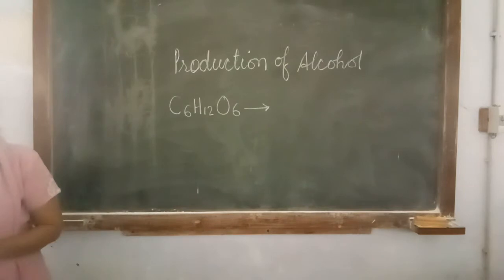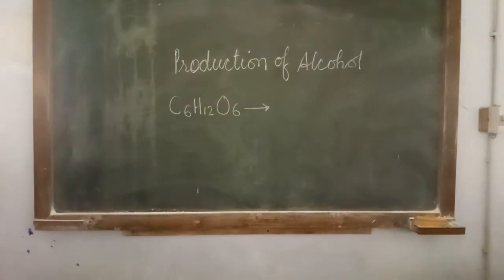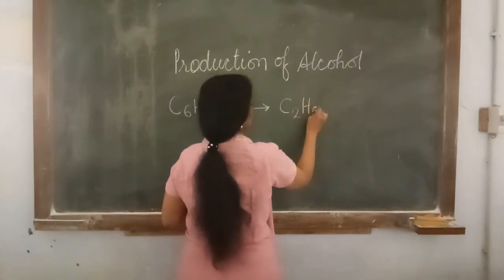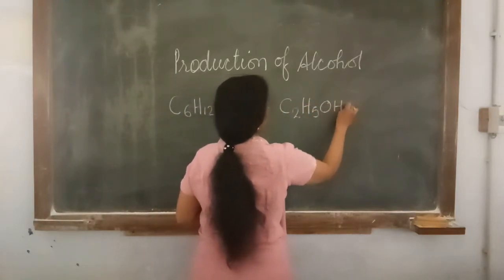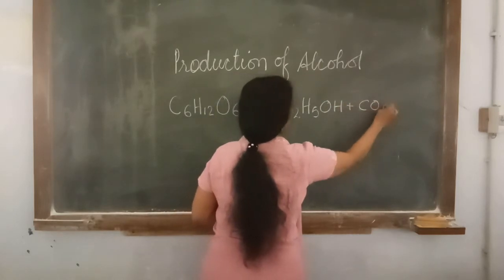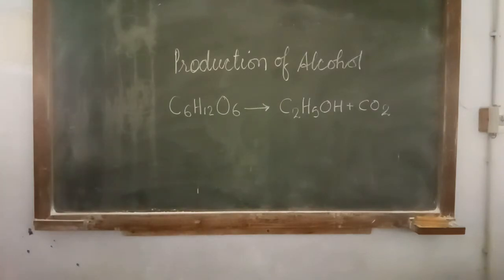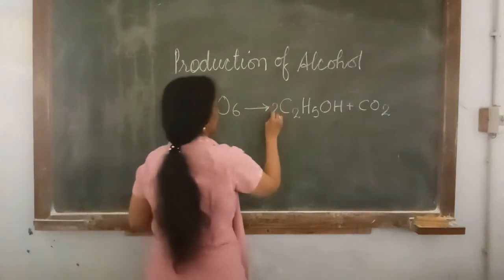From the carbohydrate, there will be production of alcohol and also carbon dioxide. These are the main two end products of certain microorganisms.